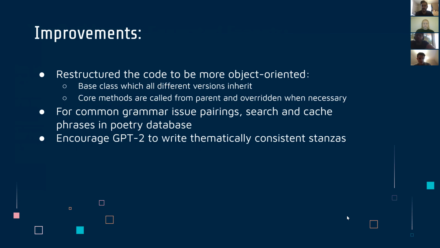So let's talk about how we improved the code and what we did. First of all, we restructured the code to be more object-oriented. This doesn't hugely impact our output. It just made coding easier, with better coding practices, and it makes working behind the scenes a bit easier.